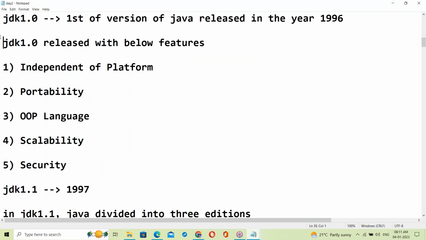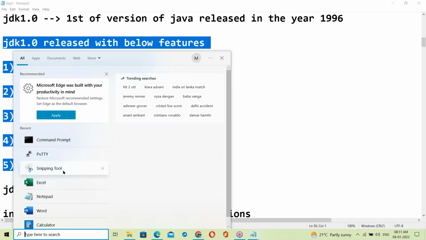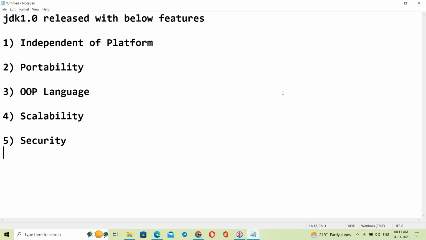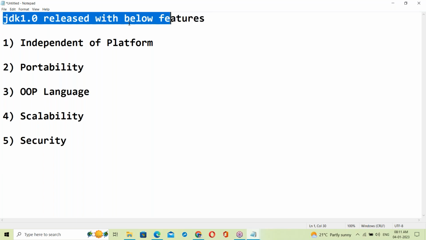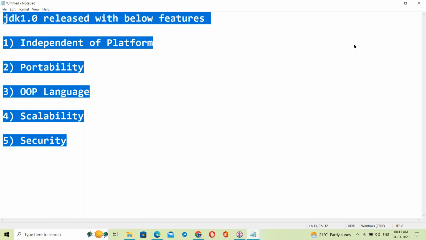Today, let us start with Java features. JDK 1.0 is the first version of Java, released with these features: platform independence, portability, object-oriented language, scalability, and security. These are the Java features.